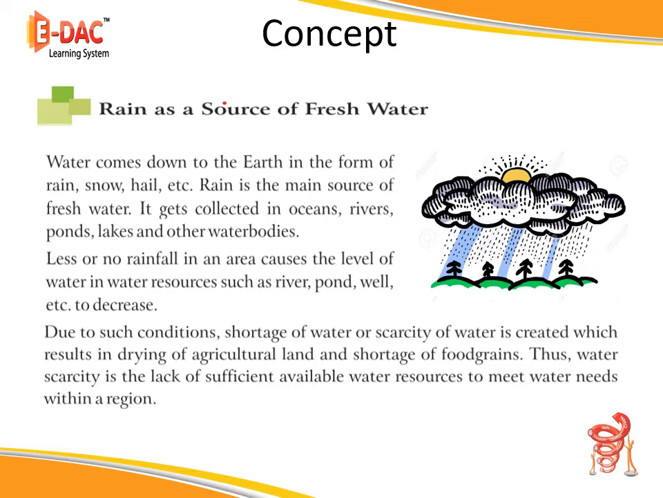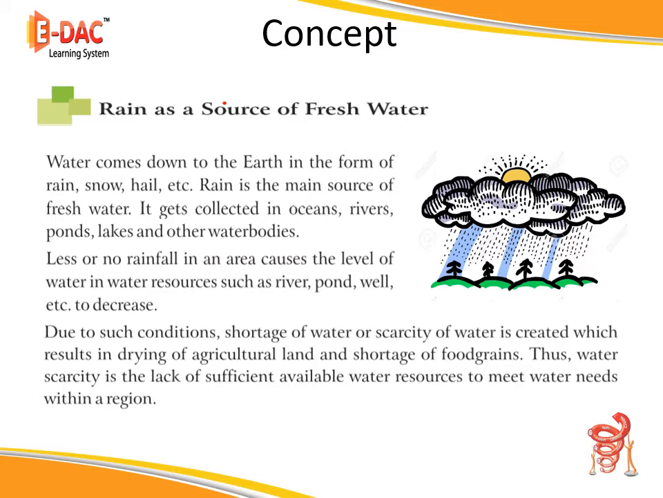So what will happen if there is no rain or less rain? The level of water in all these water bodies will start decreasing. Why does it decrease? Because the process of the water cycle will carry on. First evaporation will happen, and in evaporation, the water from the surface goes into the air, and then it condenses into clouds, and then rain happens.